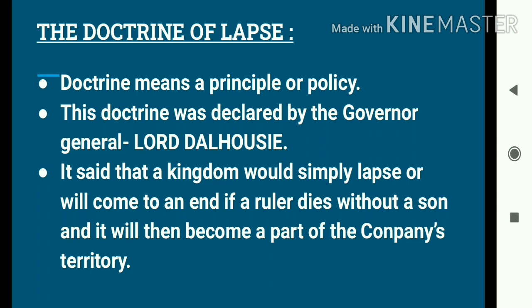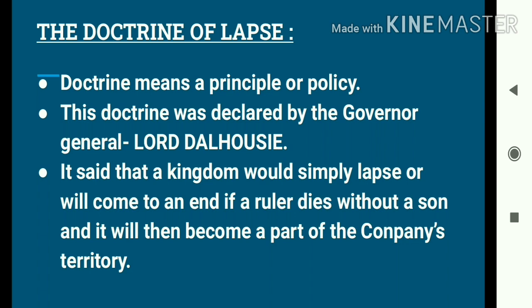So students, according to this doctrine, the company asserted that if any Indian ruler dies without having a male successor to rule the throne, that means if the king of a particular kingdom dies and does not have a son or a male successor to rule the throne, then that kingdom will come to an end and it will be taken over by the East India Company.